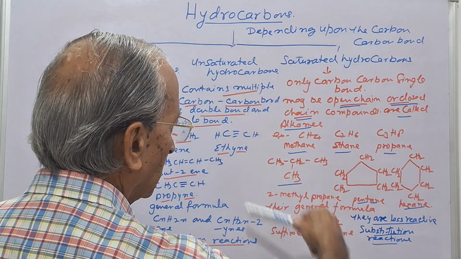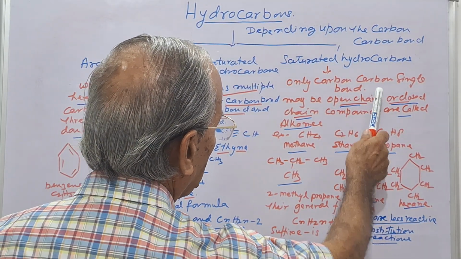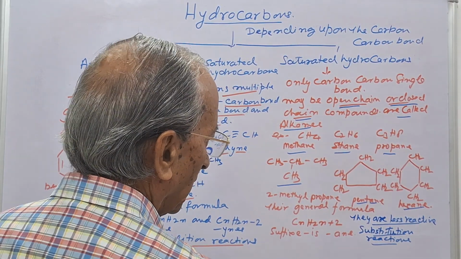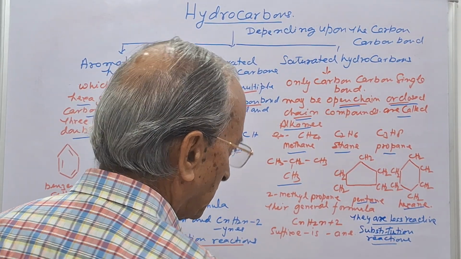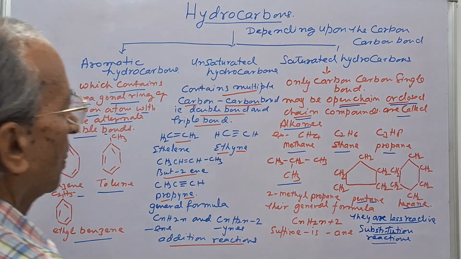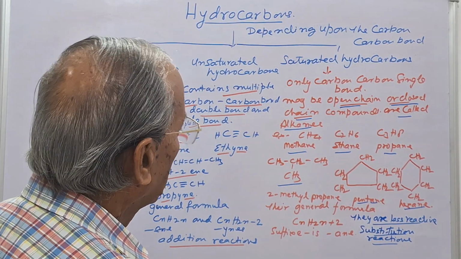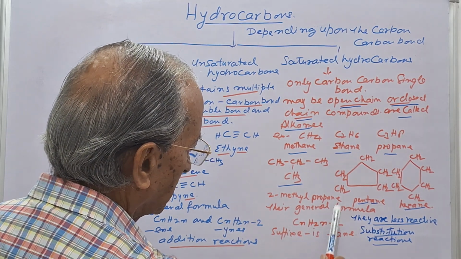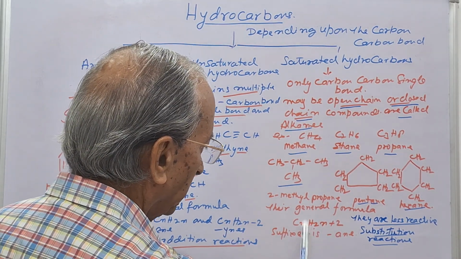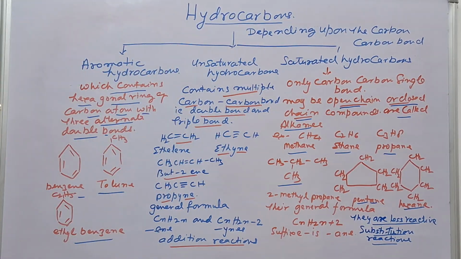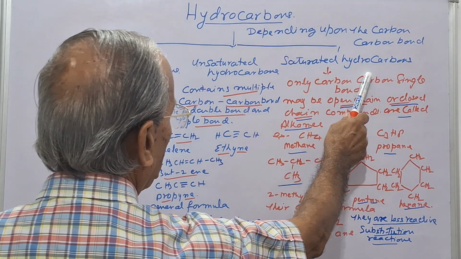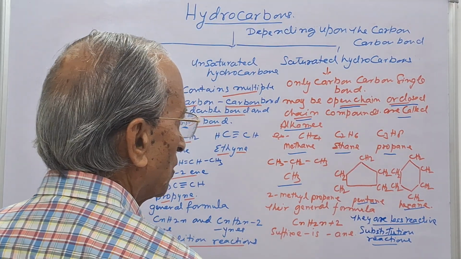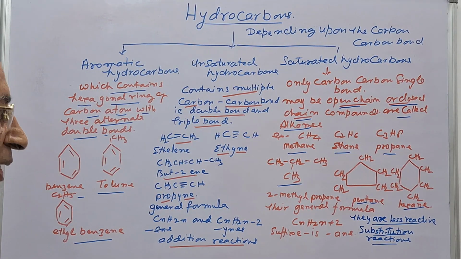Now these are the compounds having carbon-carbon single bond. They are less reactive in nature and undergo only the substitution reactions. And if we talk about the general formula, that is CnH2n+2, where n is the number of the carbon atoms. So saturated hydrocarbon means when carbon-carbon have a single bond, that is covalent bond between the carbon atoms.